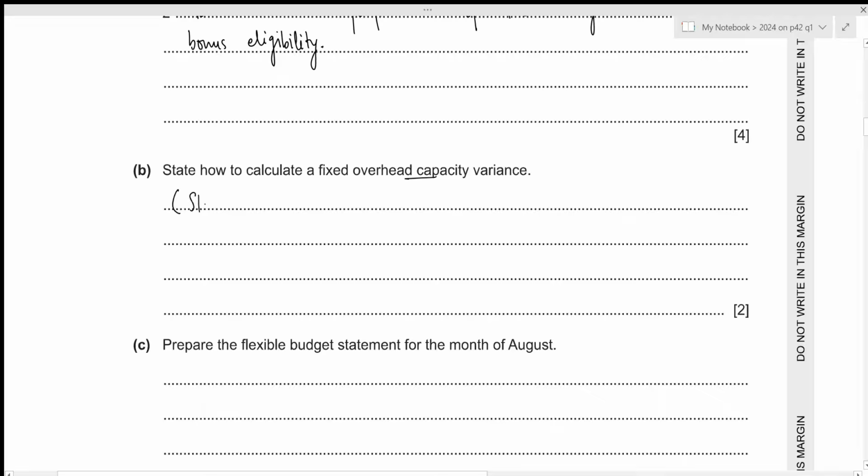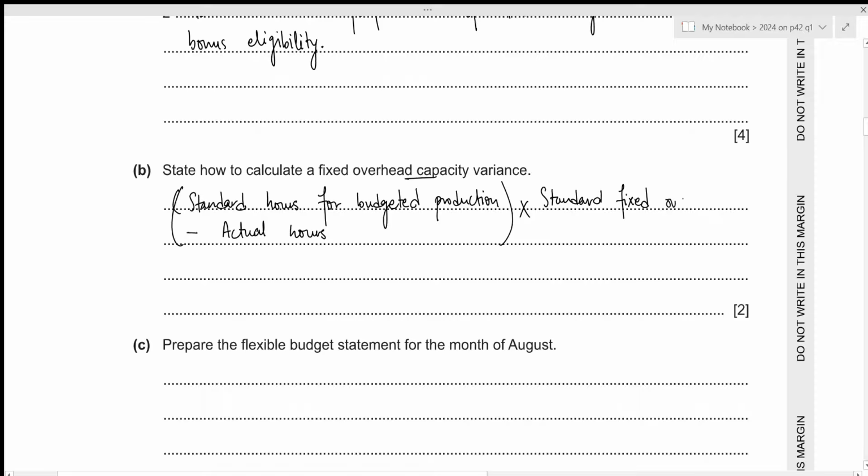So it will be the standard hours for budgeted production minus the actual hours, and we need to multiply this by the standard fixed overhead rate per hour. This part is also known as the OAR, which is the overhead absorption rate, and this will be per hour based on the standard value.